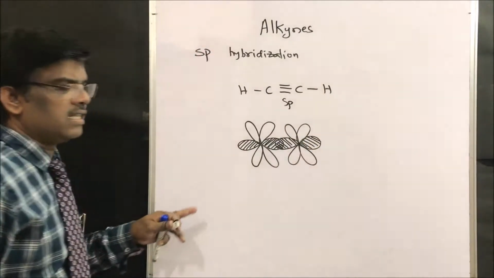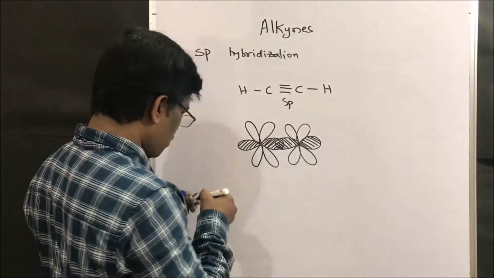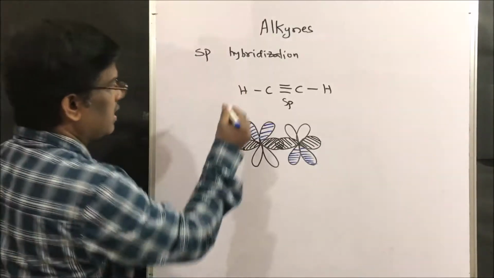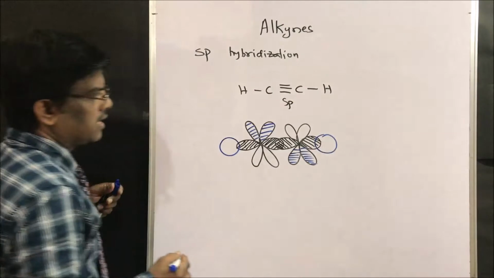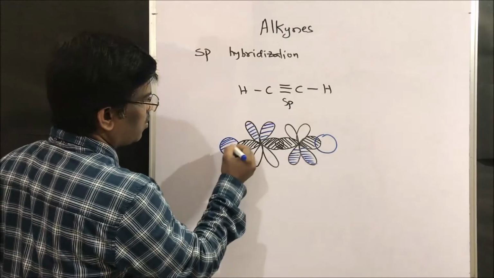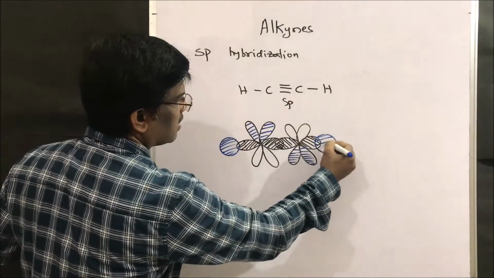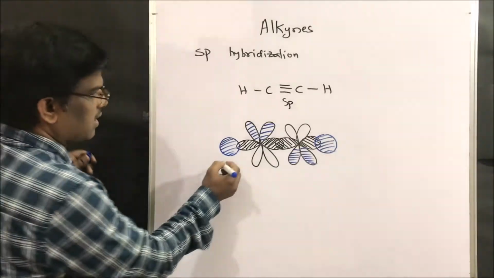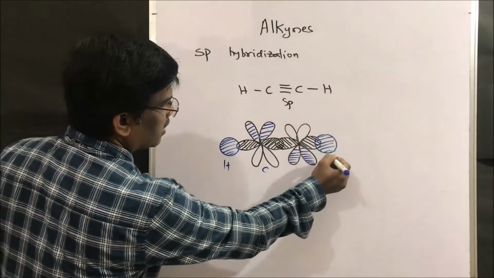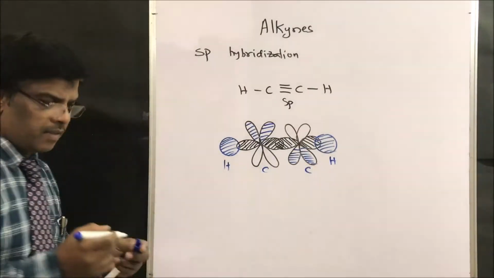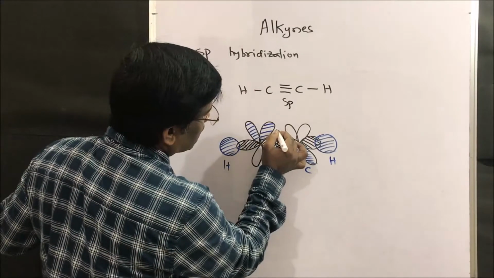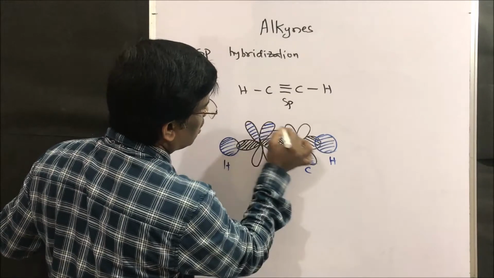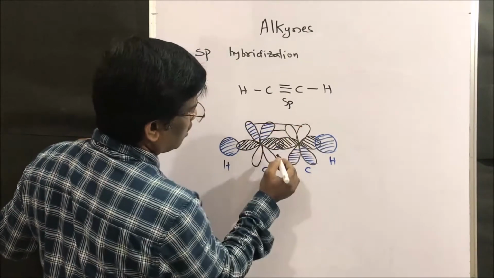So this is an sp hybridized molecule, and the hydrogen is going to bond like this. So this is hydrogen, this is one carbon, this is hydrogen, this is the other carbon. Let us understand; I am drawing it first. This is the bond, this is the bond, and this is the bond.